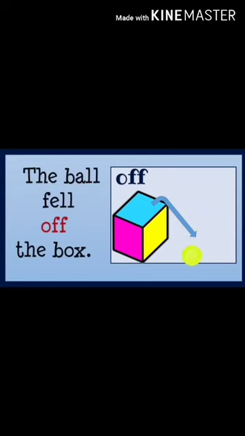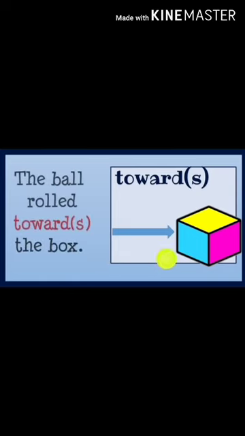Next word, off. The ball fell off the box. And the word toward or towards also. The ball rolled towards the box. The word toward or towards is also a preposition of movement.